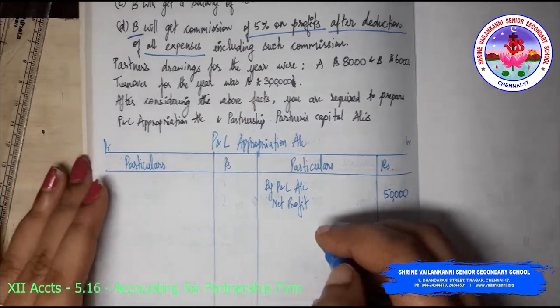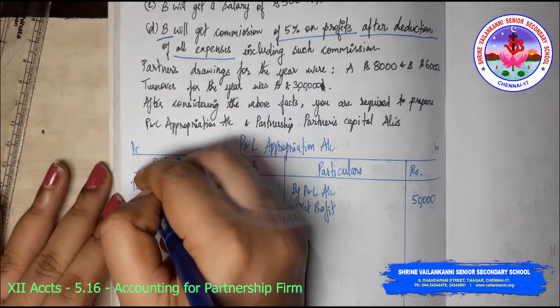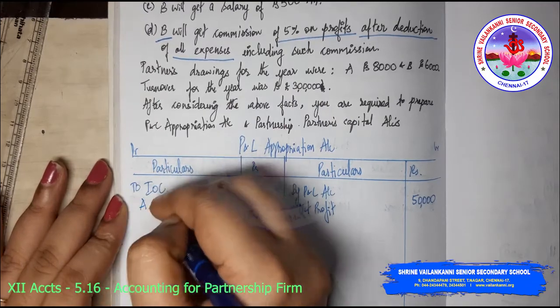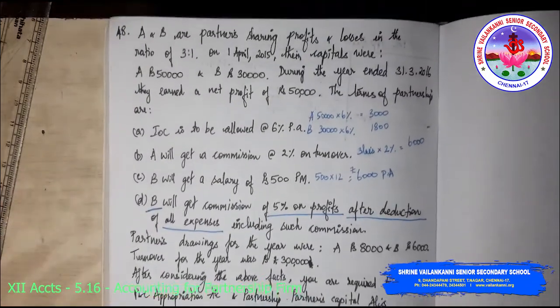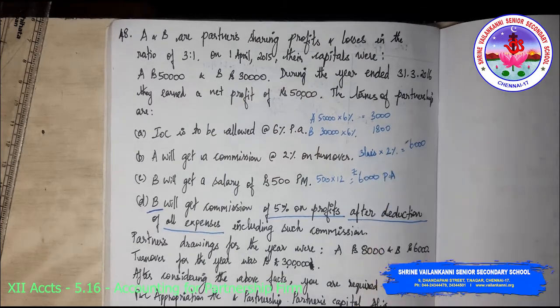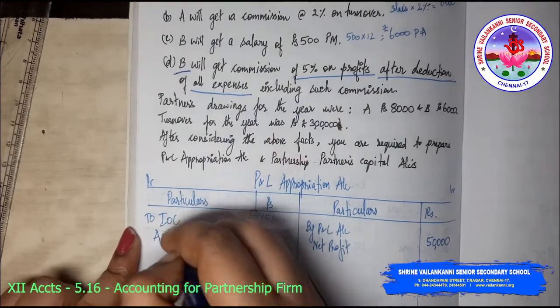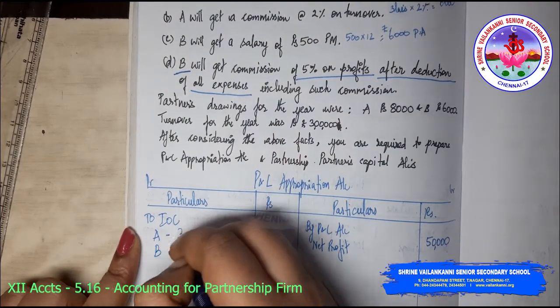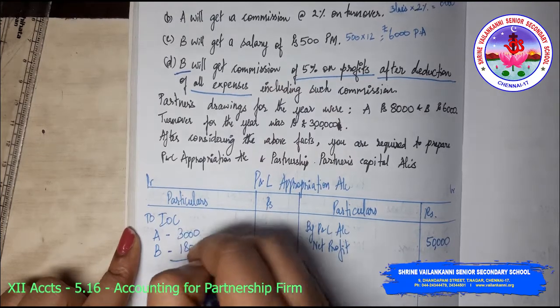Then to interest on capital, A's capital we have just calculated: 50,000 into 6%, 3,000, and 30,000 into 6%, 1,800. So A's interest on capital is 3,000 and B's interest on capital is 1,800.